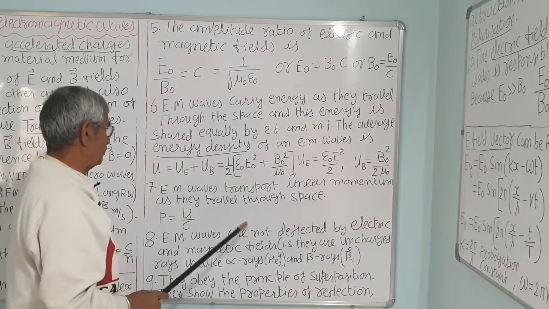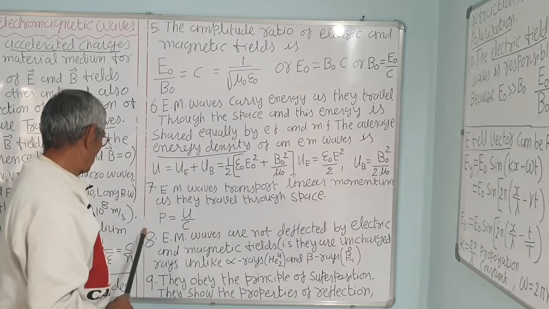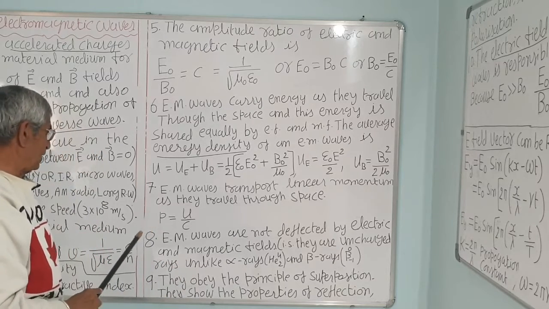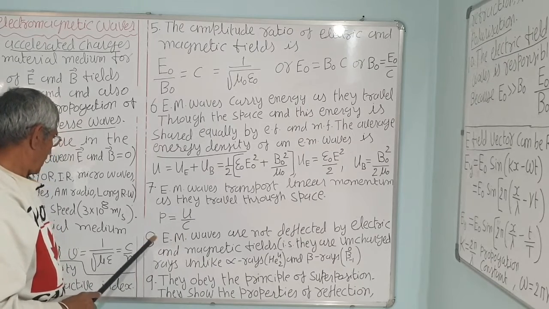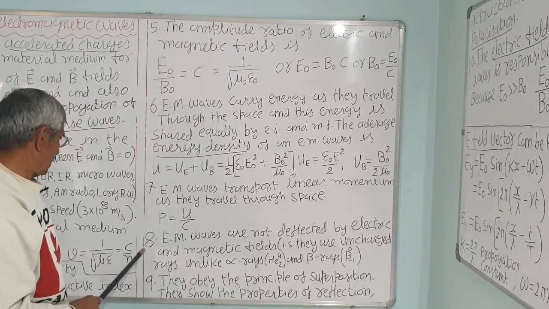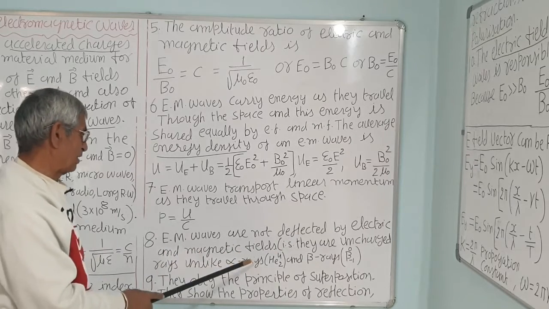Next, electromagnetic waves transfer linear momentum as they travel through space. That is, momentum P is equal to U upon C, correct? Energy upon this C.